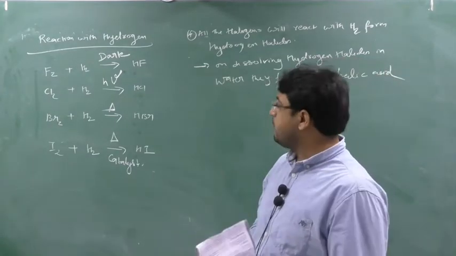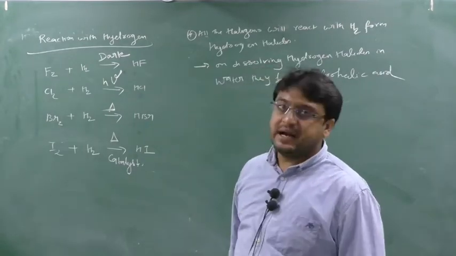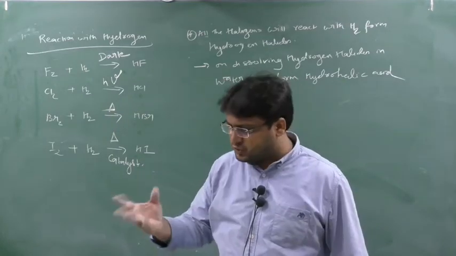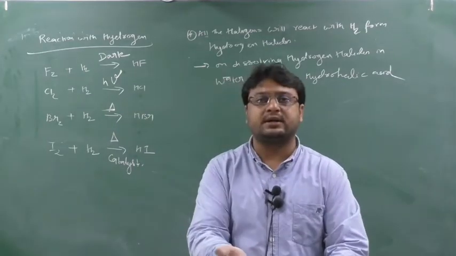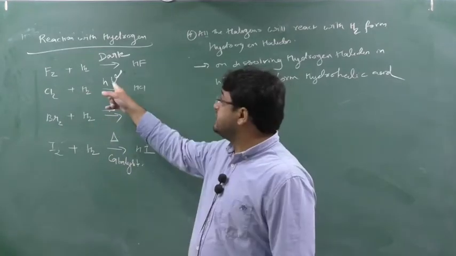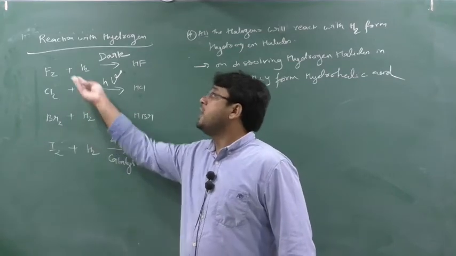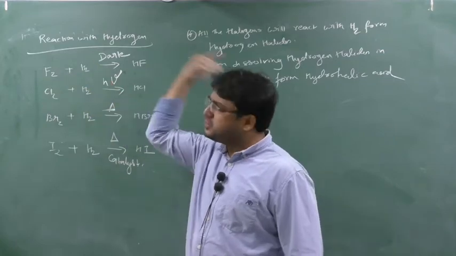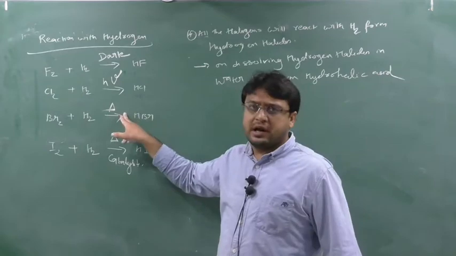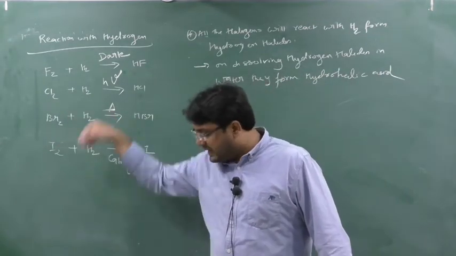So you can see here what we understood by these conditions. By these conditions we understand that fluorine can react even in the dark. Nothing is required. Just show the fluorine the hydrogen, and it will react. Chlorine will react with hydrogen in the presence of sunlight, meaning some condition is required, meaning chlorine is weaker in reacting with hydrogen, and fluorine is very strong, reacting even in the dark. This shows that sunlight is also not enough for bromine, some more extra energy is required, that is, bromine is a bit less reactive than chlorine.